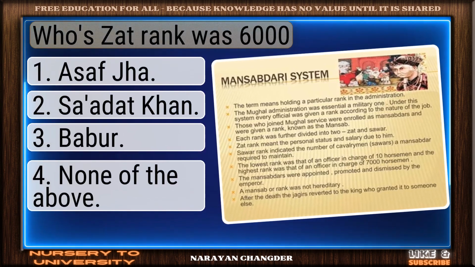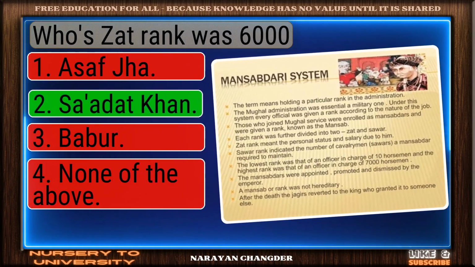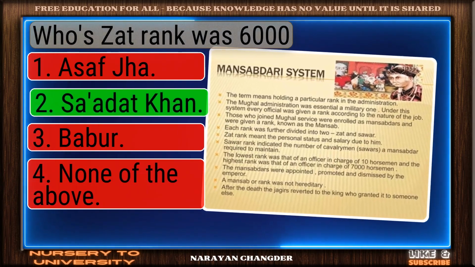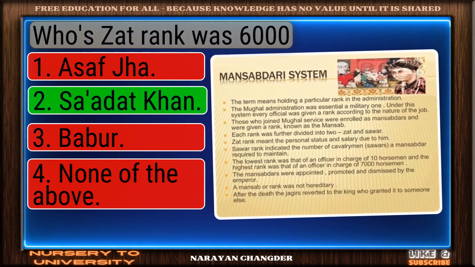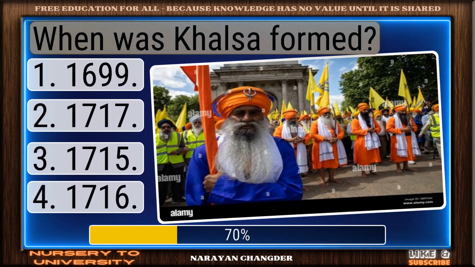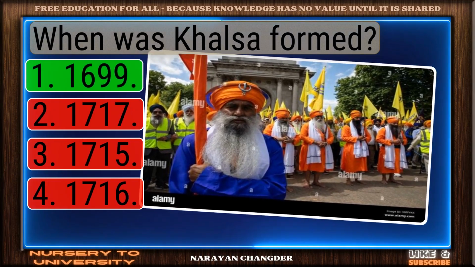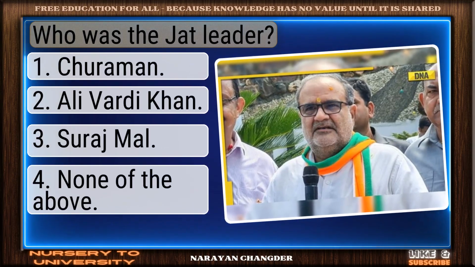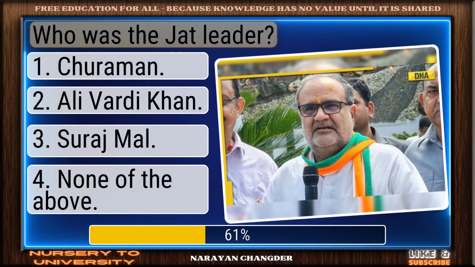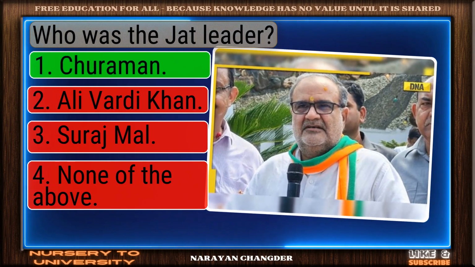Whose Zat rank was 6,000? Solid response. Saadat Khan is a valid choice. When was Khalsa formed? Correct. 1699 is the right answer. Who was the Jat leader? Excellent choice. Churaman is the right answer.